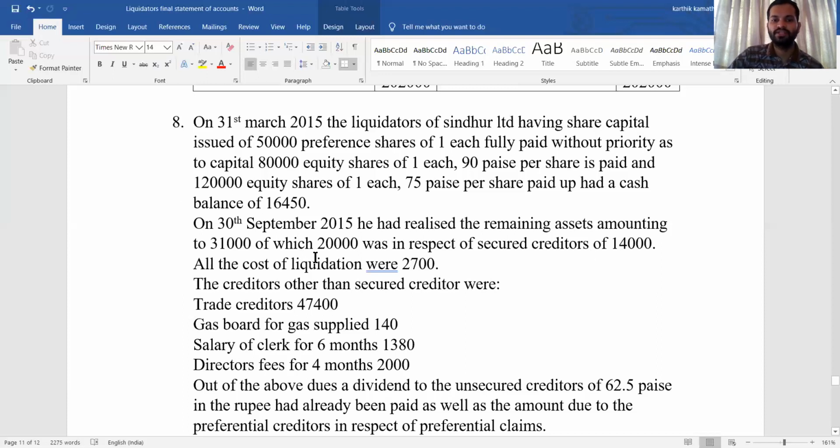Cost of liquidation is 2,700, and the creditors other than the secured creditors are: trade creditor 47,400, gas board for gas supplied 140, salary for the clerk for 6 months 1,380, director fee for 4 months 2,000. Out of the above dues, a dividend to unsecured creditors of 62.5 paise in a rupee